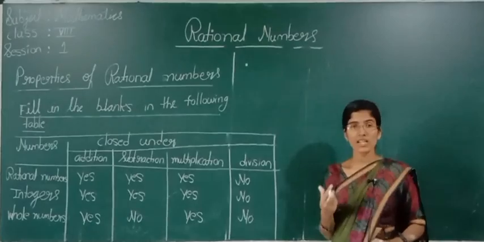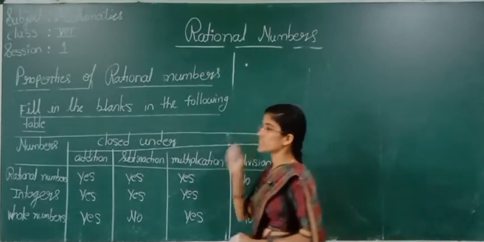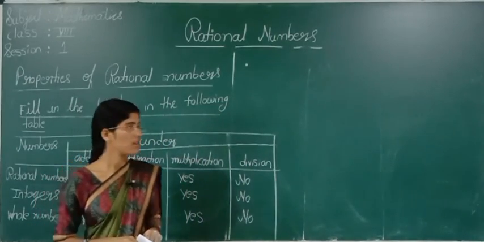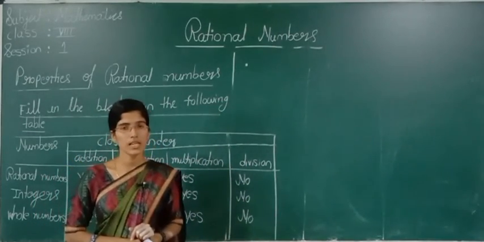In the next class we are going to see the properties of rational numbers, the second property, the commutative property. Okay. Thank you. We will see in the next class.